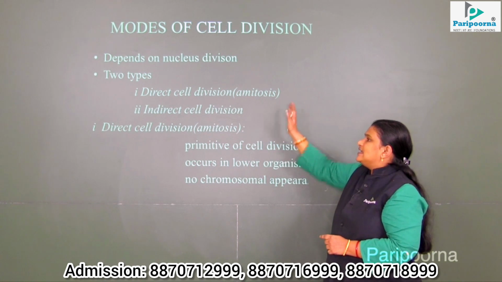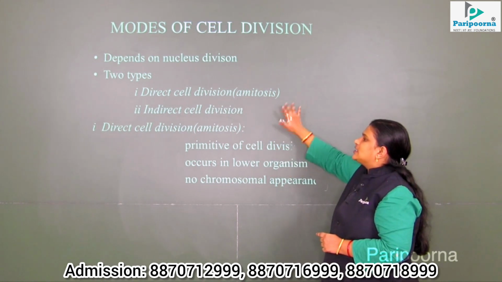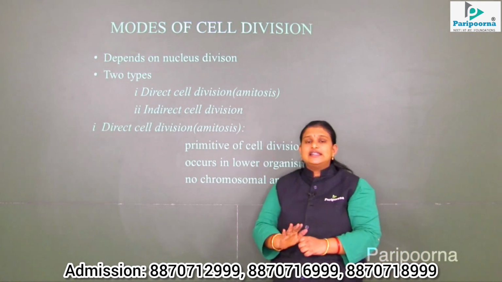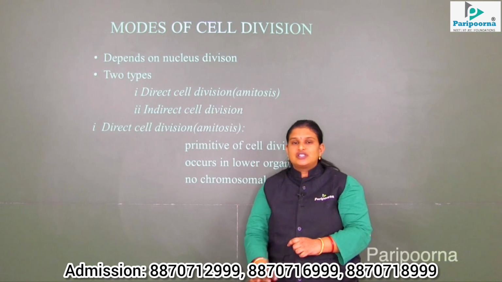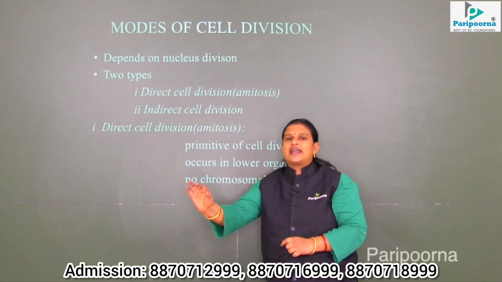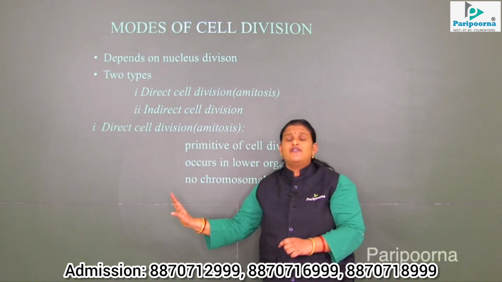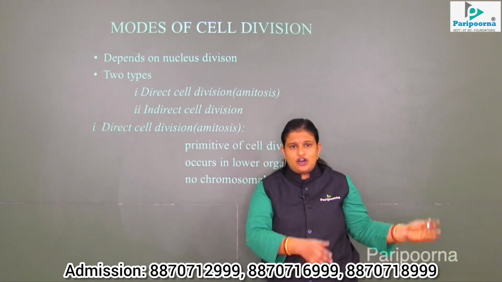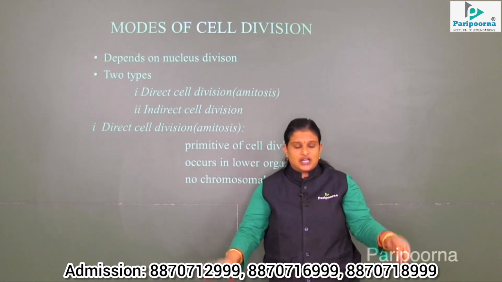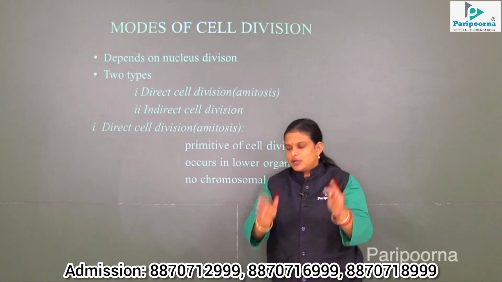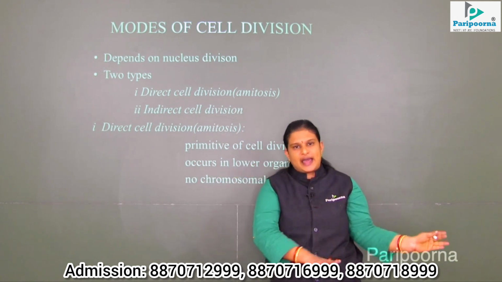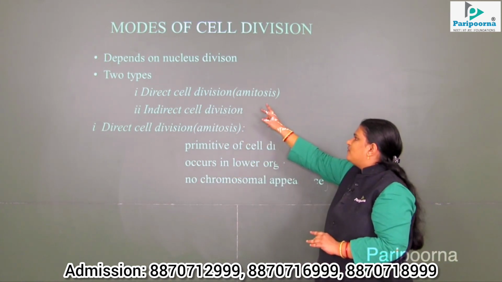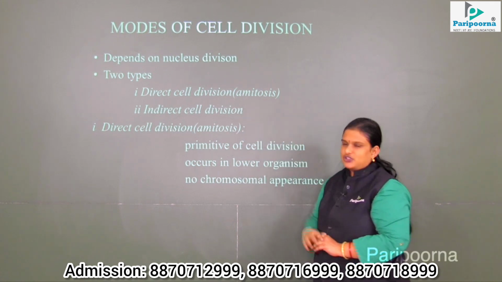So the main difference between these two is that direct cell division only produces a copy of the parental cell. It doesn't have any other work to be carried out. It doesn't carry any information or cell organelles. Just like a Xerox machine, it produces its own copy of the parent. That is the main process of direct cell division or amitosis.